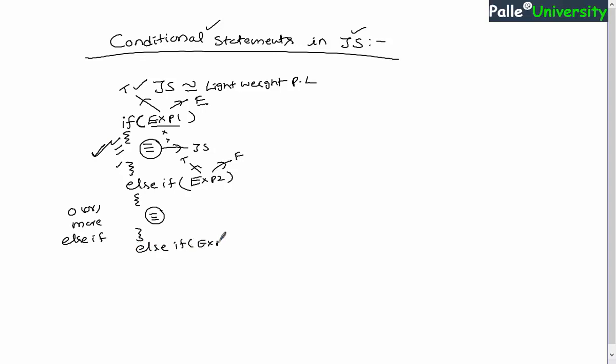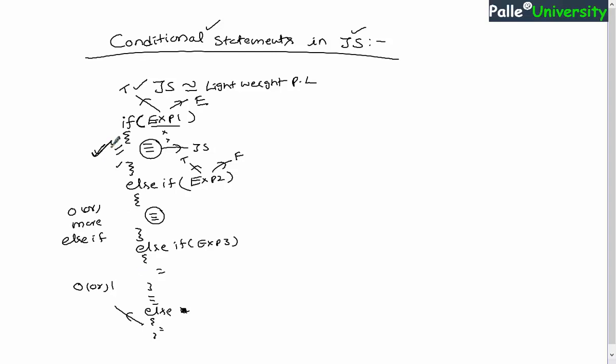Now let's say I have written another else if statement with expression 3, and again it must be a Boolean expression, so on and so forth. You can write any number of else if statements, and you can write one else statement, right? You remember again, the else statement can be minimum 0 and maximum 1. You are not allowed to write more than one else statement, and the else statement will not have any parenthesis, no parenthesis. Okay, so I believe you understood the point. And you also remember that we cannot write either else if statements or else statements without having an if statement. If you want to write an else statement, definitely if is required. Similarly, if you want to write an else if statement, definitely if is required.